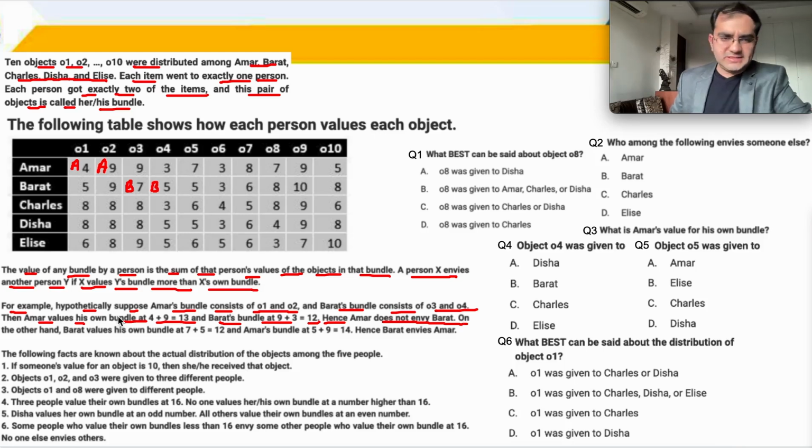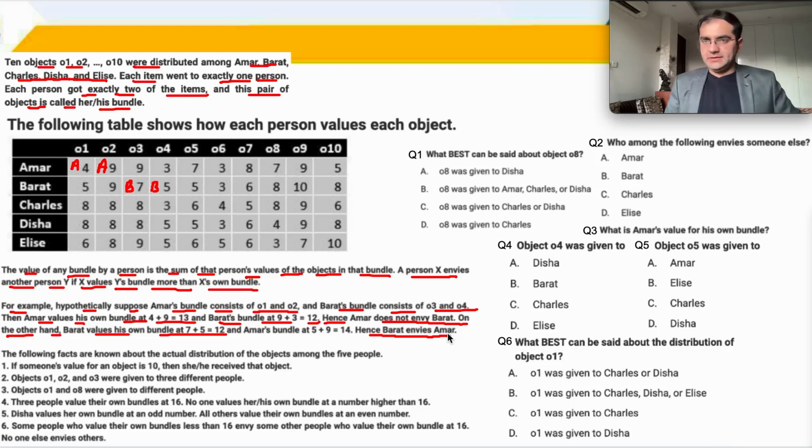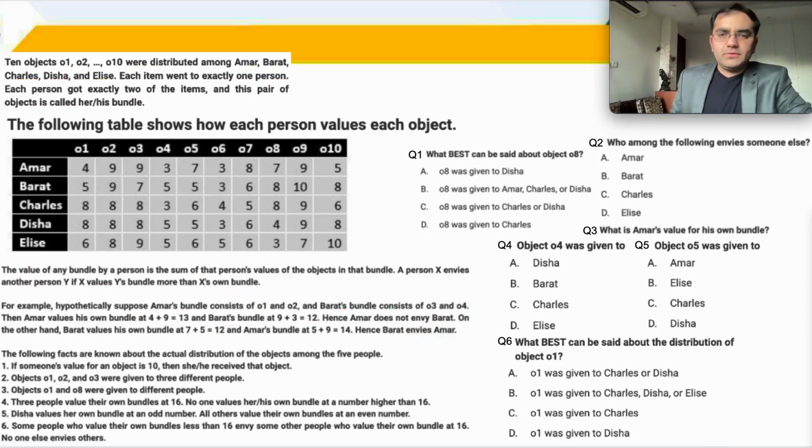Now it's making sense. On the other hand, B values his own bundle at 7 plus 5, 12, but A's bundle at 5 plus 9, 14. So according to B, his bundle is less valuable than A's bundle. So therefore, hence, B envies A. Envy क्या होता है? Envy is like jealousy. ठीक है? B envies A. Done. So now we have understood what is given, what is happening.